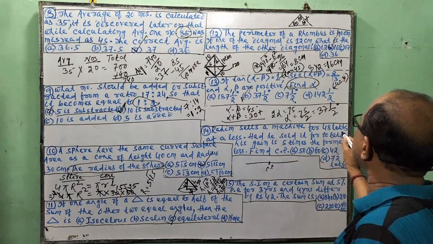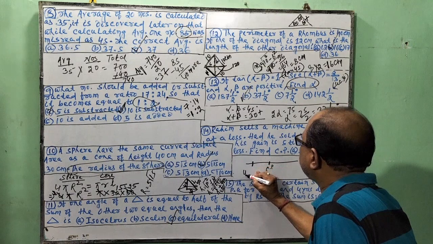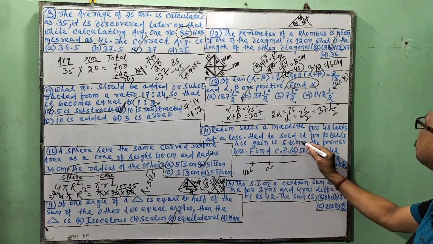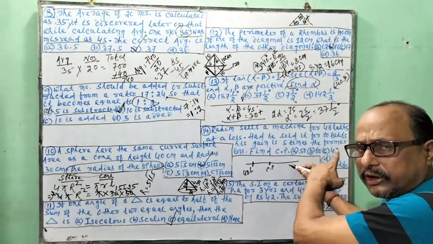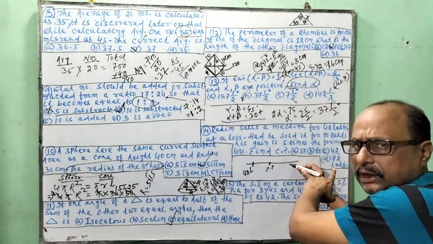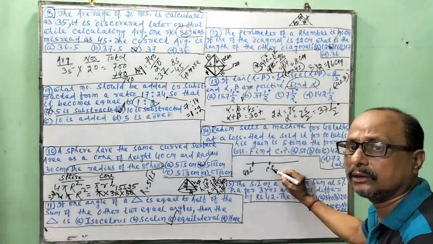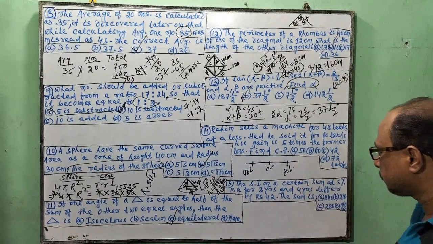Loss 48 lakhs. Loss means left hand side of CP, 48 lakhs. If he sold it for 60 lakhs, sold it means when profit has occurred. If profit has occurred, the number is after CP. So here is the 60 lakh after CP.